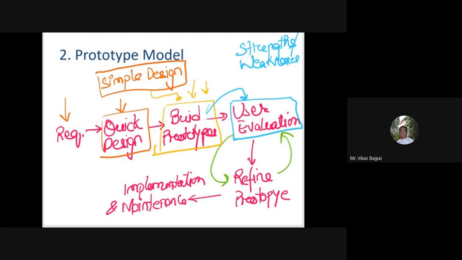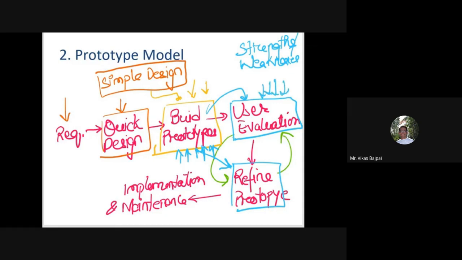So what the developers do is they collect the feedbacks, comments, or some suggestions, and then they refine this particular prototype which was built here, right? So this particular thing will be refined here. That means if suppose my end client is not happy with this particular prototype which I have come up with, in that case I'll be refining this present prototype in accordance with whatever has been suggested during this user evaluation phase.